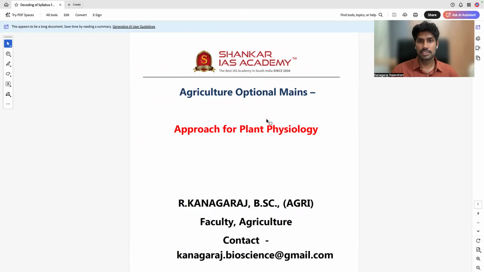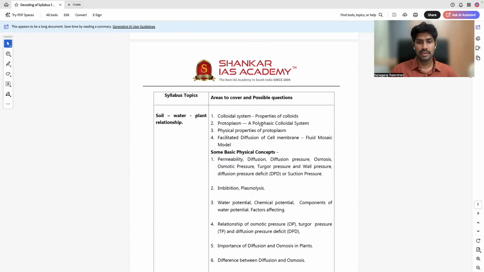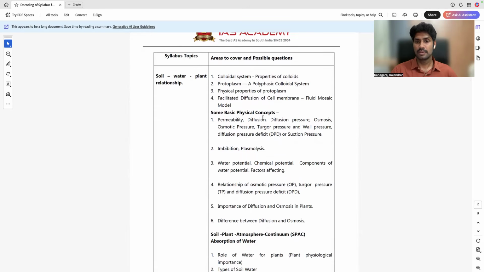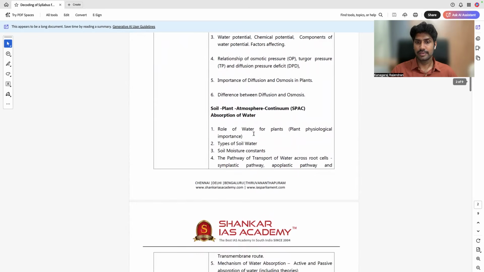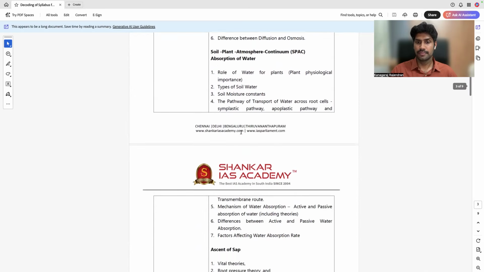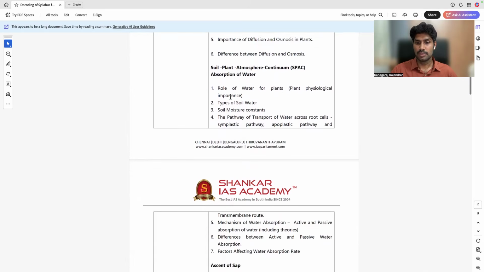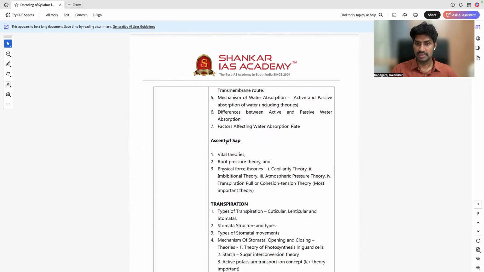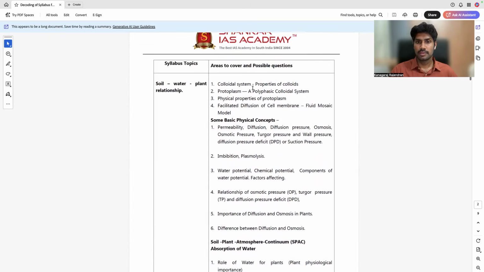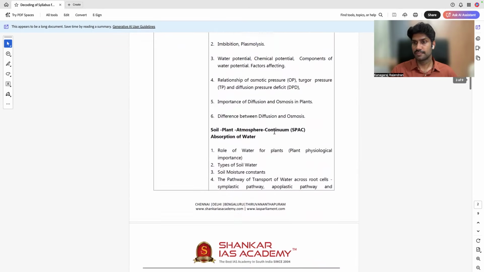Here you can see, this is for plant physiology. If you see the syllabus words, it is just soil, water, plant relationship. Just 3 words are given, but under this we have to cover this much. All these topics are related to the 3 words: soil, water, and plant relationship. We need to cover absorption, translocation, that is ascent of sap, and then transpiration. This is a complete decoding of the syllabus.